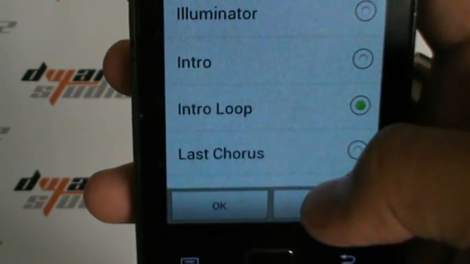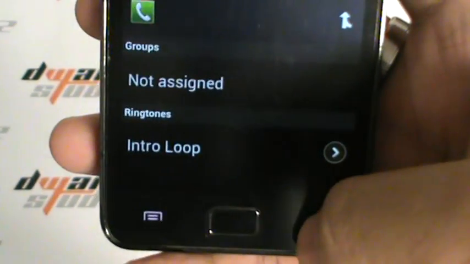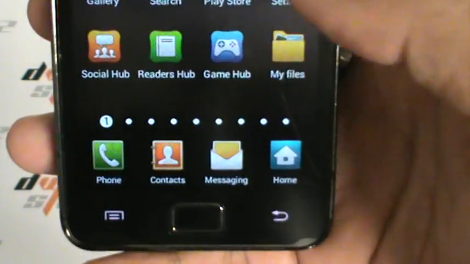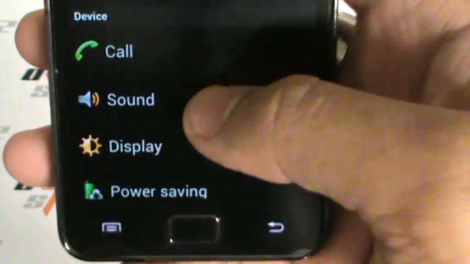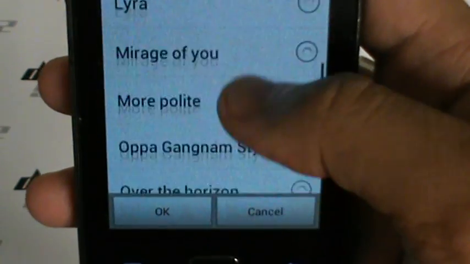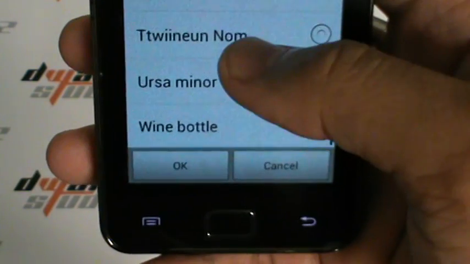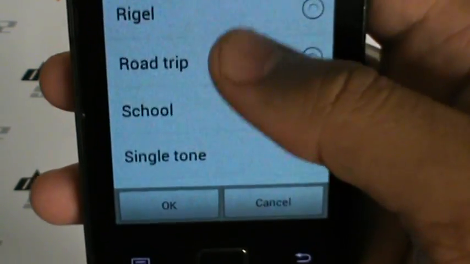Alright, say it's okay. You'll have intro loop, and you go back to the settings to set it as your default ringtone. So there.